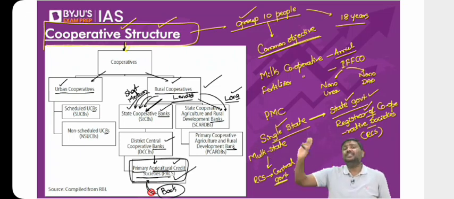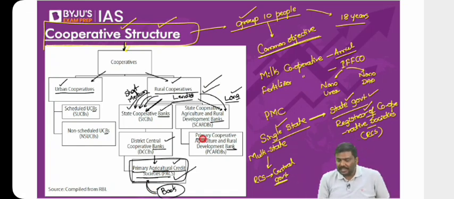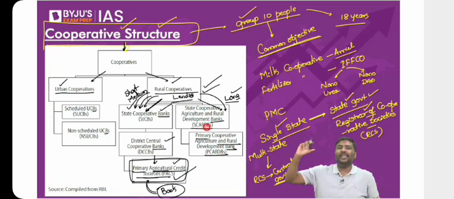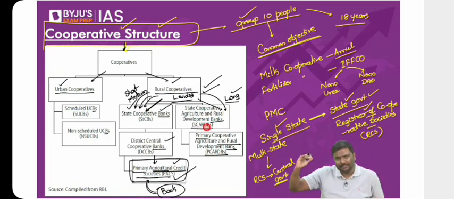Selling many other inputs in the agriculture sector. On the other hand, we also have PCARDB and SCARDB. PCARDB simply means Primary Cooperative Agriculture and Rural Development Bank, and SCARDB, State Cooperative Agriculture and Rural Development Bank. So PCARDB, SCARDB, it's again a two-step or two-layer mechanism, which will provide long-term